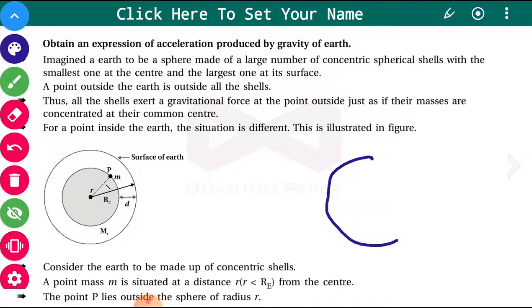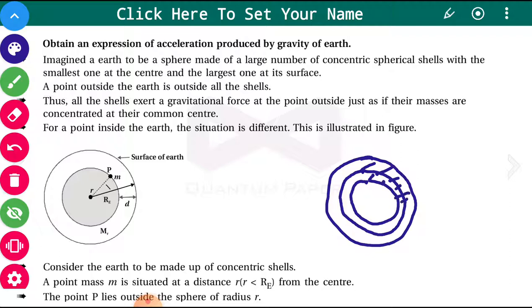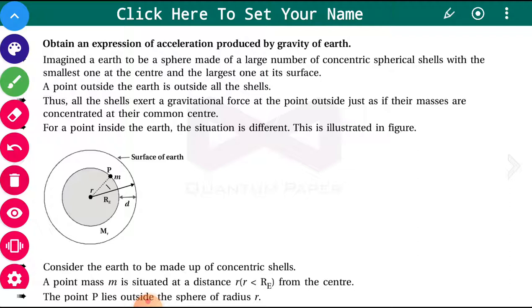So this is the earth. We are dividing it into spherical shells. This is the first shell on the top, then the next shell down. Then the last shell is very close to the center of the earth. Now we understand that a point outside the earth is outside all the shells. Consider any point which is outside the earth, then this is a point which is outside all the shells within the earth.